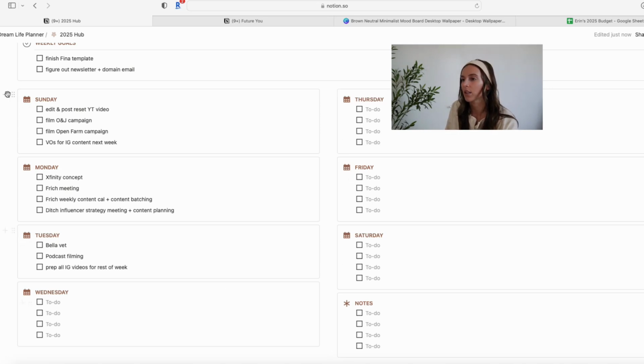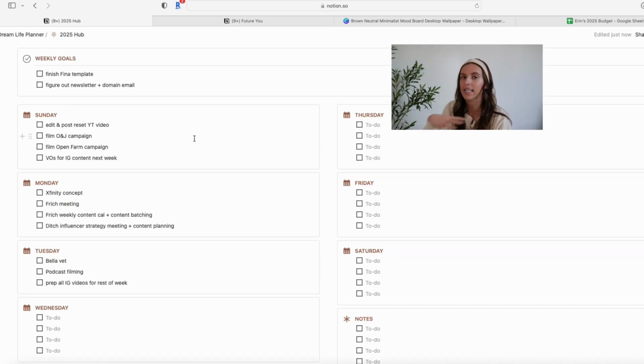Since I won't be in later in the week, I'm treating Sunday basically as a full work day, honestly, and tomorrow as well. I just mapped out the overarching tasks that I know I need to complete on Sunday, Monday, and Tuesday to get everything done. The weekly goals, I really like having this here, and I try to only put 1 or 2 things and save this for bigger projects.